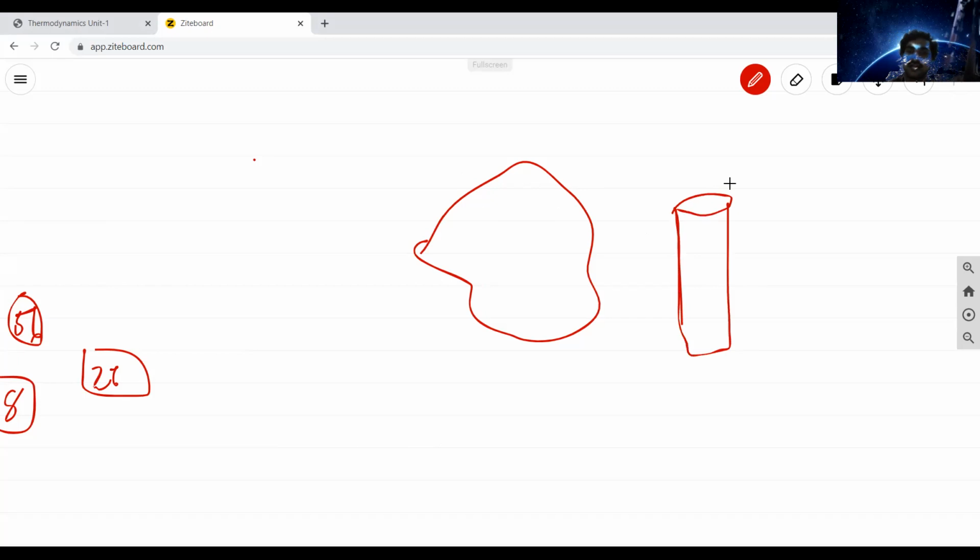Okay, so a flask. You need to fill it up with hot water.